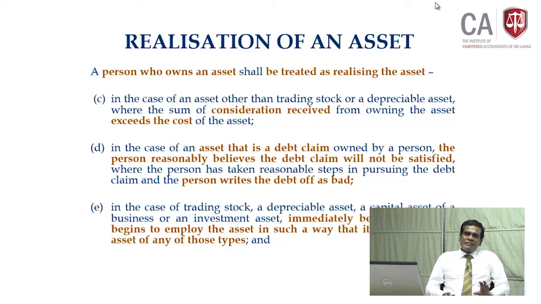There being a status quo of the asset change. For example, when the asset status quo changes from trading stock to depreciable asset, there is considered to be realization. When an asset was a depreciable asset and becomes trading stock, there is a realization. When an asset changed from investment asset to capital asset of the business, there is considered to be realization.